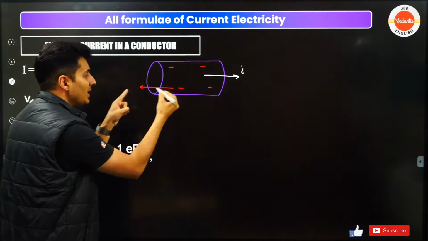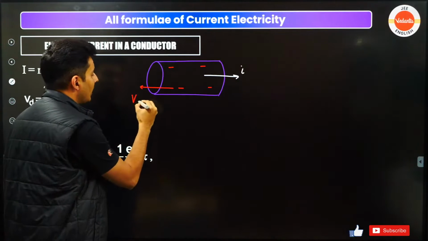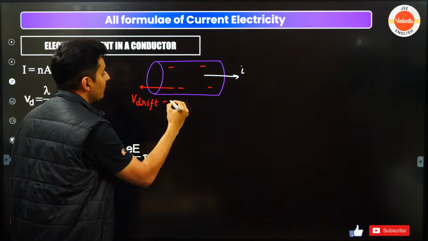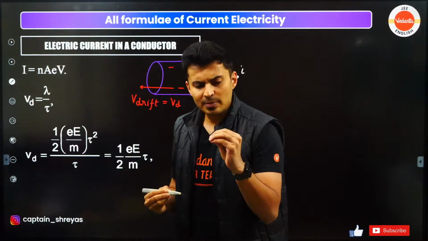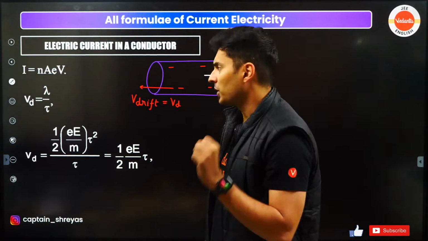The speed with which, on an average, they move is called the drift velocity, Vd. It's the average speed with which the charge carriers, which are the electrons, move.